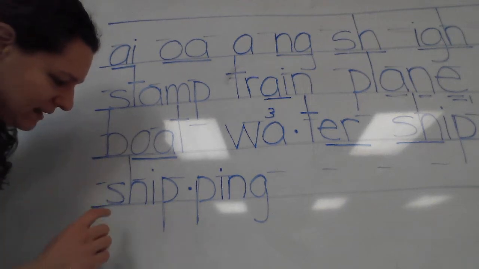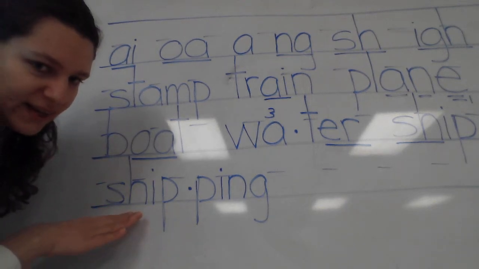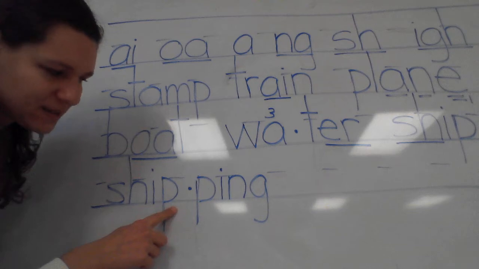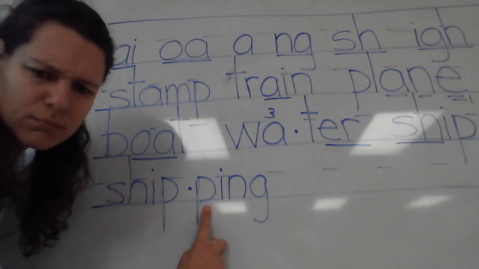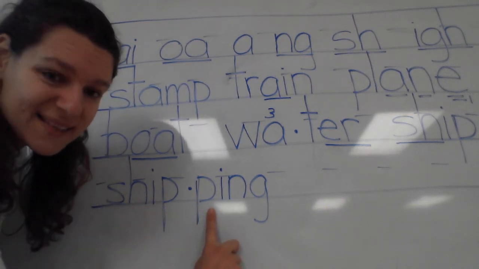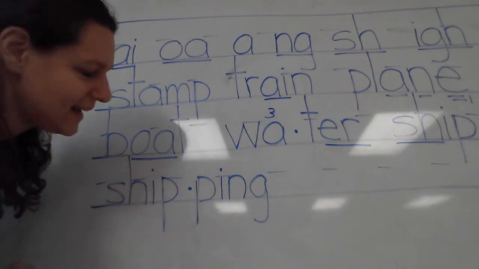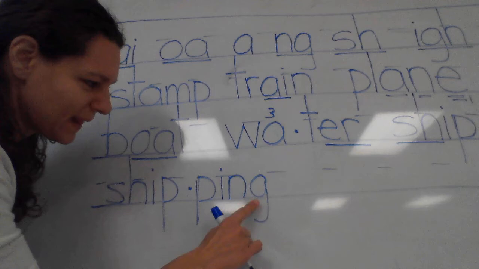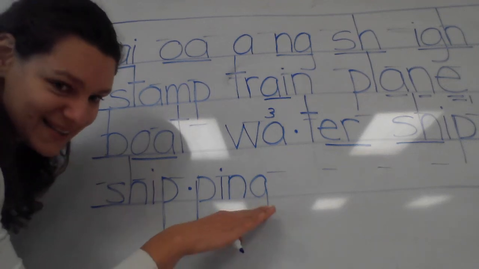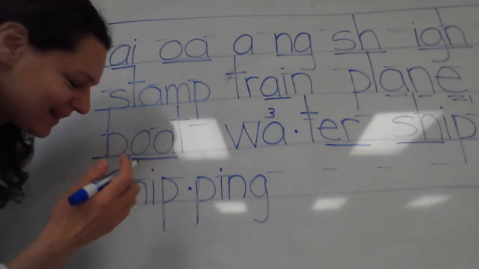All right. Does this need a marking? Good. This one? This one? How about this one? Do we hear it, class? Good. It's silent, so we need to, good, double underline it. Does this need a marking? How about this one? Yes, we need to underline that. All right, let's mark it.